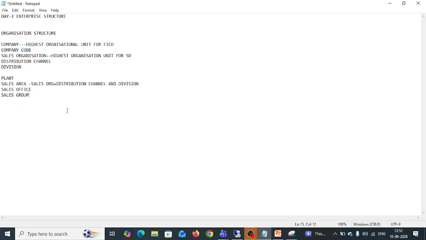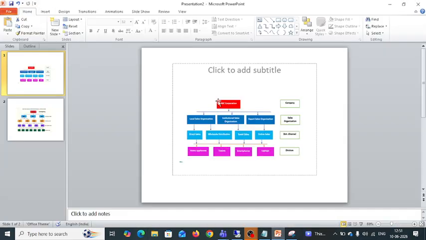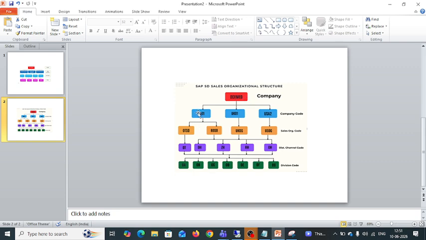Coming to the company, the company is the highest organization unit from a financial point of view. It represents a group or parent entity that holds all the company codes. As I mentioned, one company can hold multiple company codes. The main purpose of the company is to generate financial statements across all the company codes. This company will be helpful for us to generate the financial statements of these company codes.